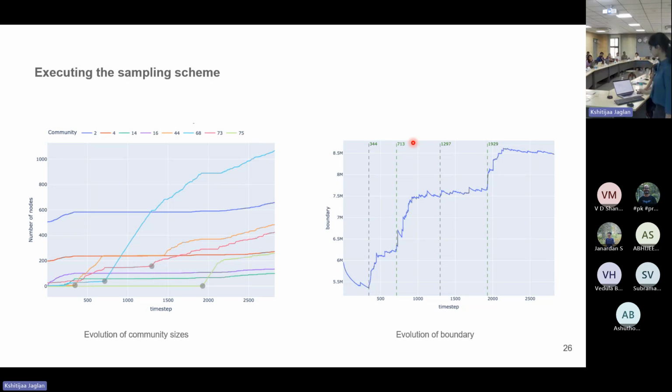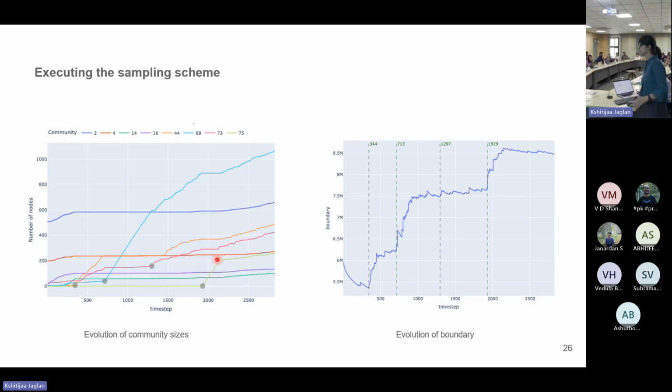First, let us look at the plot on the right. After this particular time step, there's a sharp increase, then plateauing, then a sharp increase, plateauing again, and another sharp increase. Corresponding to these three points on the left: the first, around time step 400, is a sharp increase because the orange community started being sampled. Around 700, the blue community started being sampled. And around time step 2000, the light green community started being sampled. So at those three points, we see these sharp increases.